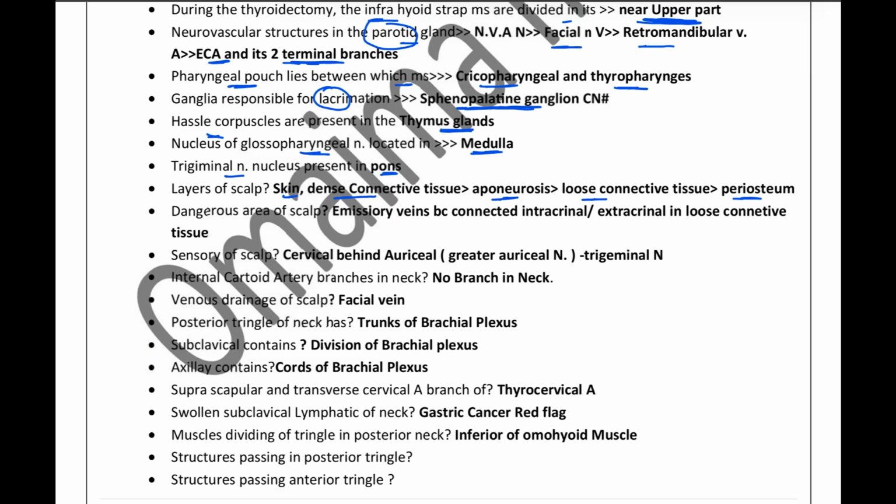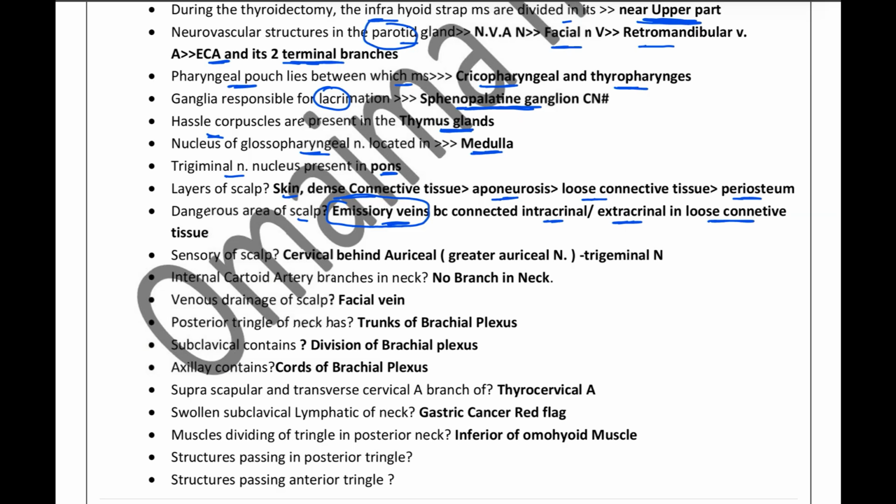Regarding the dangerous area of the scalp, we have the emissary veins because they are connecting the intracranial to the extracranial area within the loose connective tissue. So, these emissary veins are responsible for the connection of the inside of the brain to the outside, and that is why infection from the scalp can spread to the face, or from the dangerous area of the face it can spread into the brain.